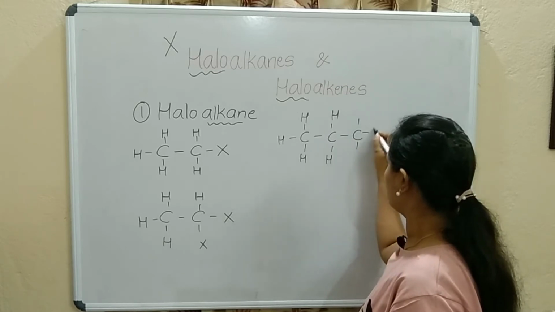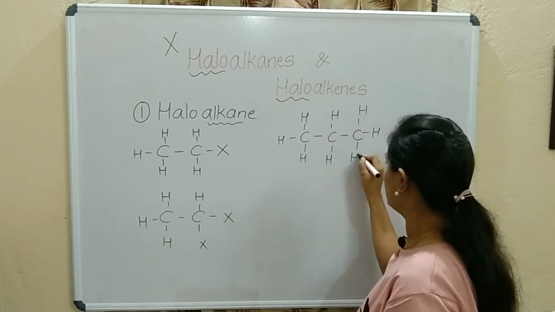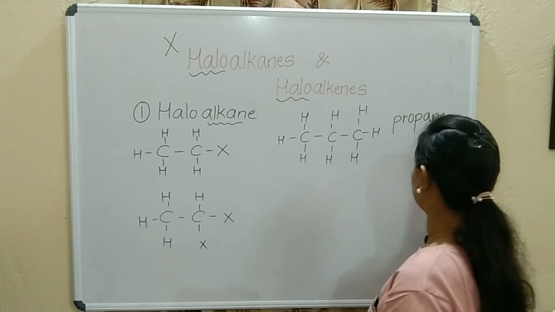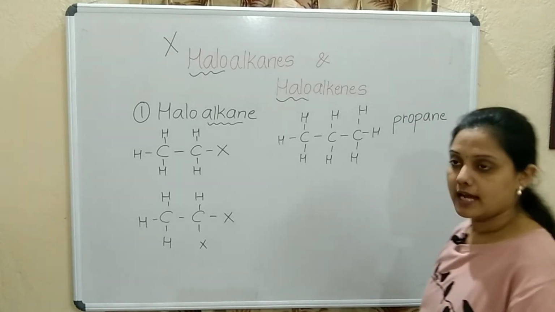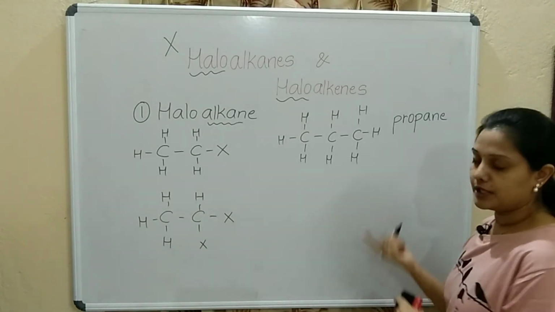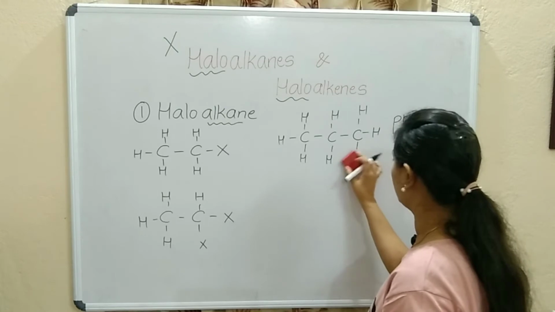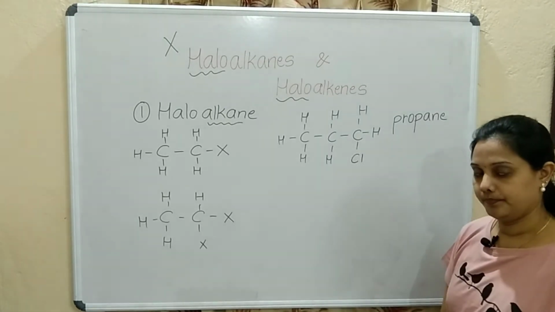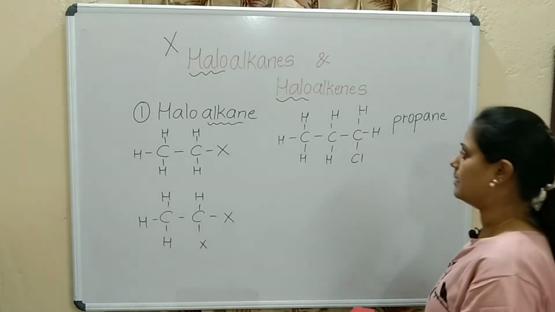For this carbon also hydrogen, hydrogen, hydrogen. So this is propane. Now one of the hydrogens I will substitute with chlorine, Cl. Now what is the name of this compound?